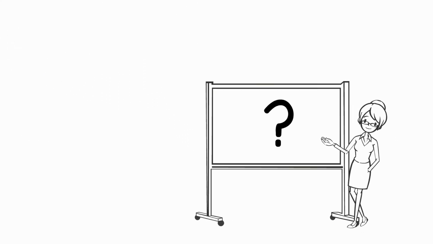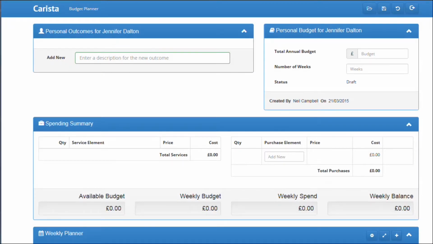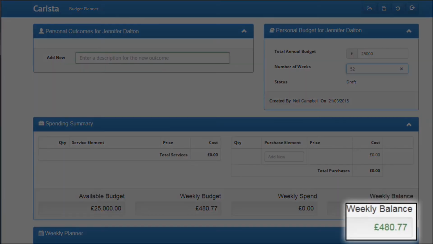It is in managing these decisions and in managing the various different options that the Carista Budget Planner can help. So what does it actually do? In the Budget Planner, there is space for you to enter your total budget amount and also the number of weeks that the budget is to be spent over. As you do so, the weekly budget is calculated automatically.